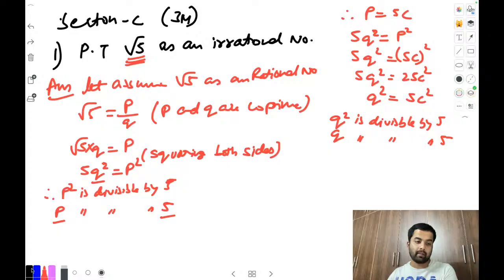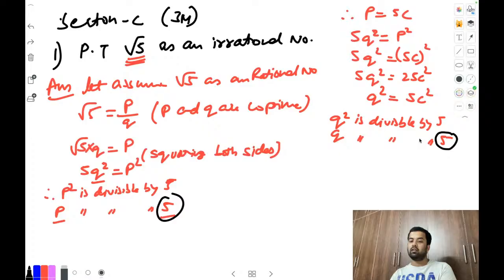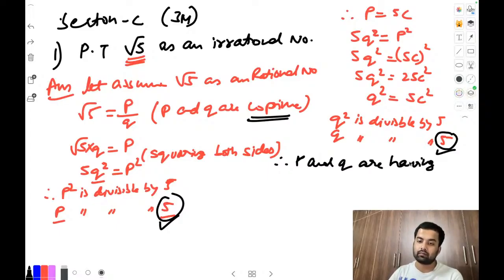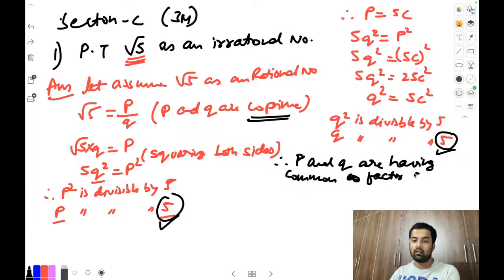Now check this out, everyone. p is having a factor 5, and the same number is also a factor of q. Correct? Which means we got the common factor. Here we assumed that they are co-prime. Co-prime stands for not having a common factor. But here we got the common factor. What is the common factor? 5. So p and q are having a common factor 5. Maybe due to my camera it will not be visible, but better you write your own.